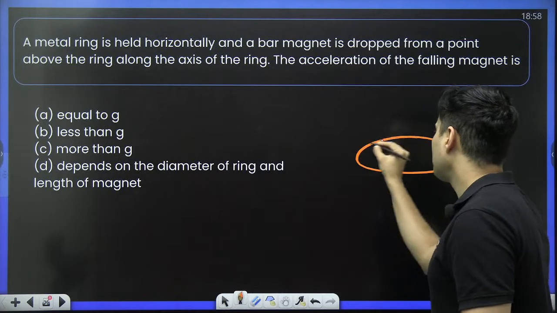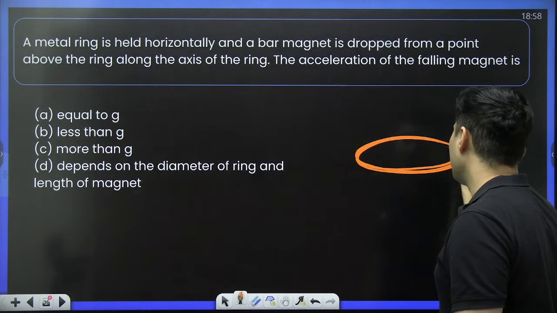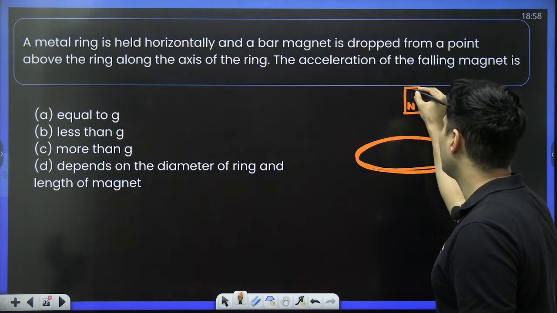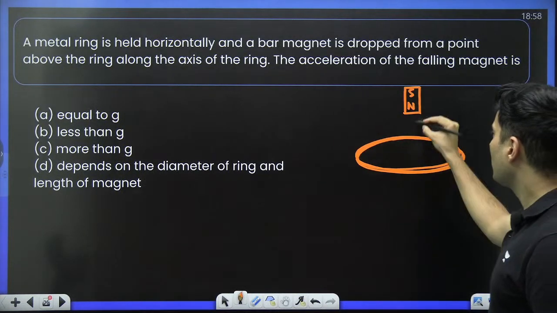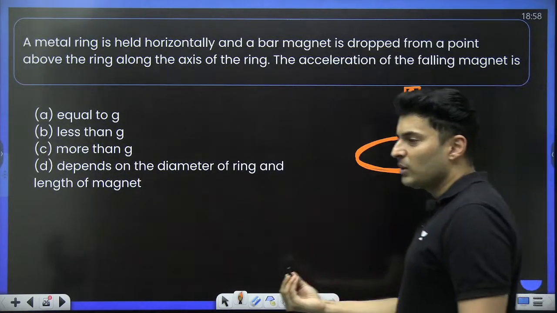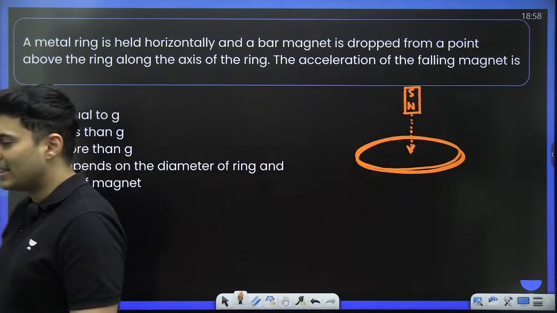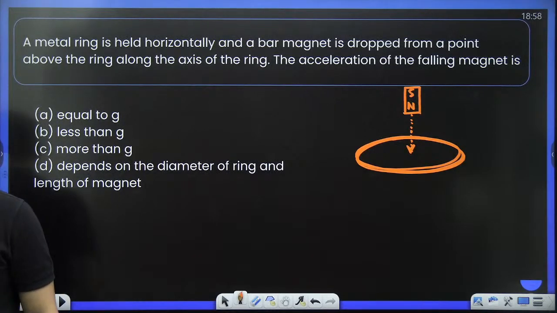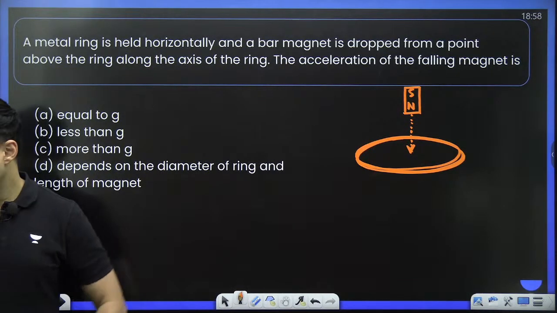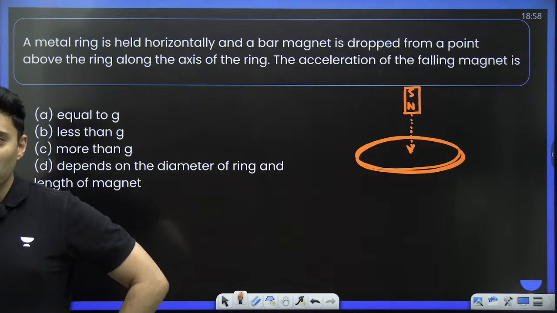There is a ring, that means it can carry some current, and you have a magnet over here. It could be north, it could be south. If you drop it, what do you think the acceleration will be? Come on, my dear students. Very, very simple question. What do you think will happen?